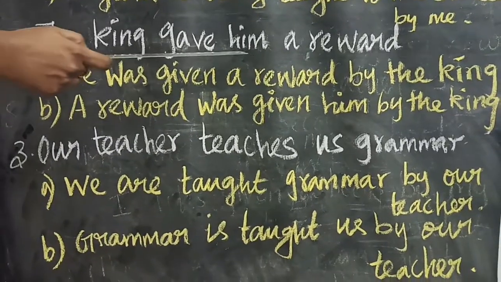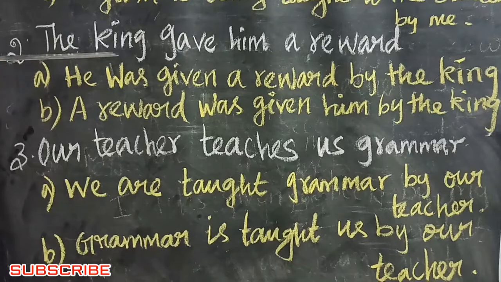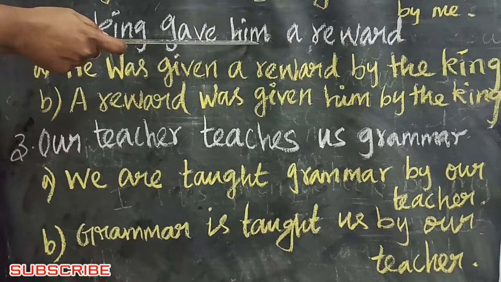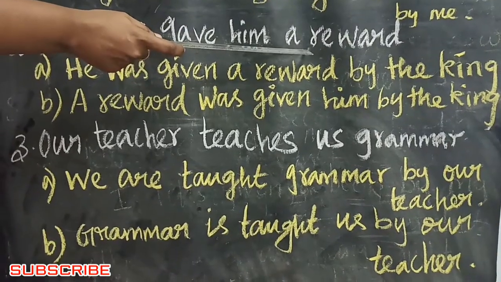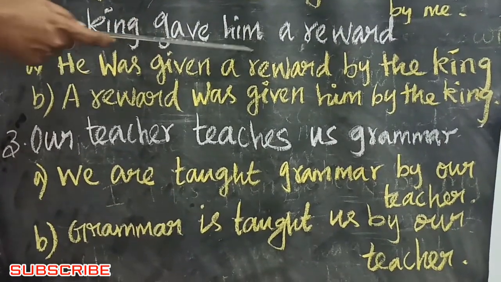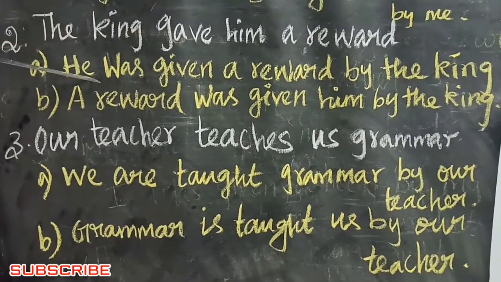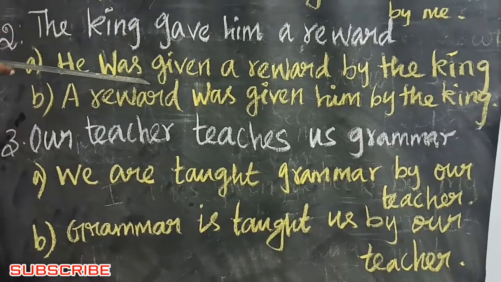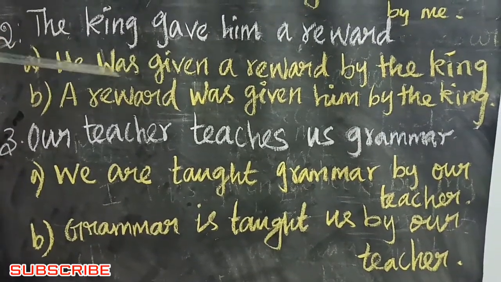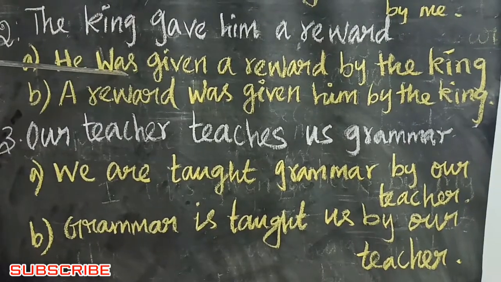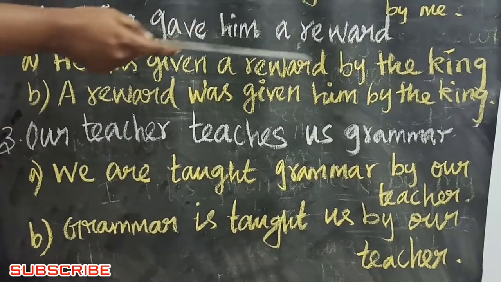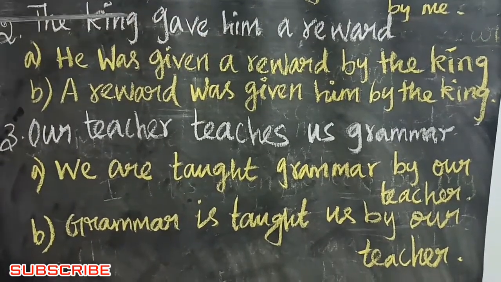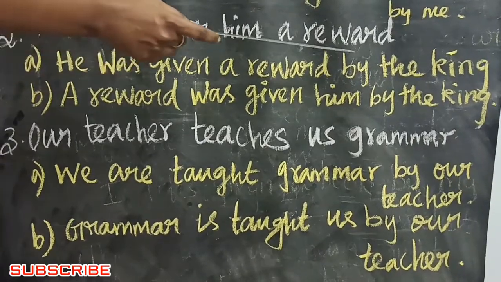The king gave him a reward. The king is the subject. Gave is the verb. Him is the indirect object. A reward is the direct object. So first you write him. Him changes into he. Here it is past tense. Past tense changes into was given, were given. Here it is singular, so write was given. Next, a reward. He was given a reward. Add by. Next the subject, the king. He was given a reward by the king.